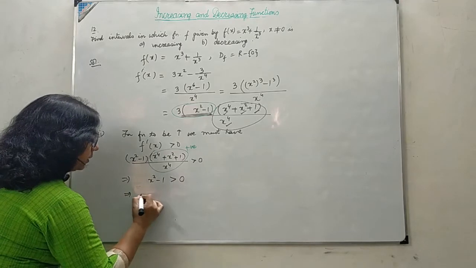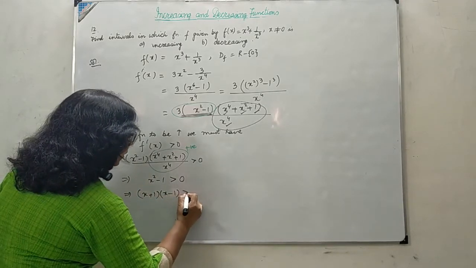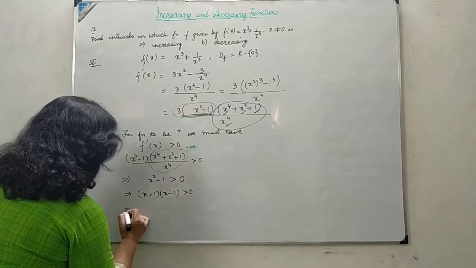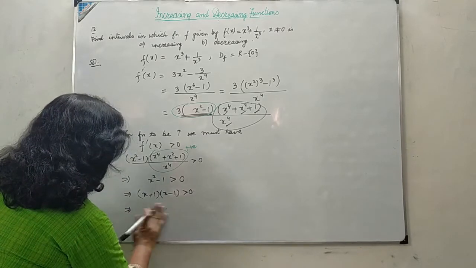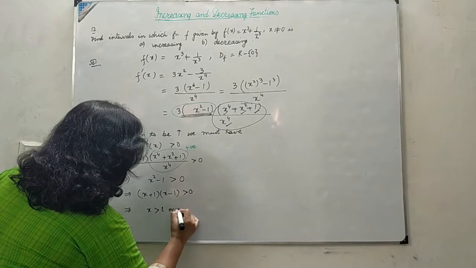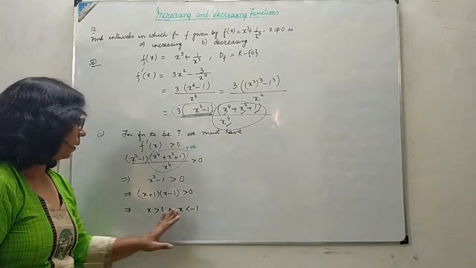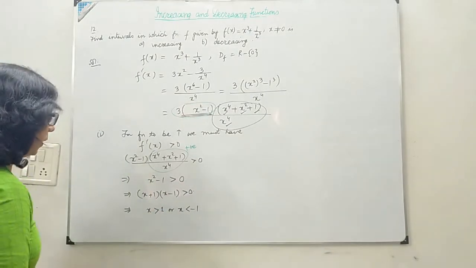I can factorize this: (x - 1)(x + 1) greater than 0. And we have a quadratic inequality over here. You must know this: x is greater than 1 or x is less than -1. Less than the smaller number and greater than the greater number, where the inequality sign is greater.